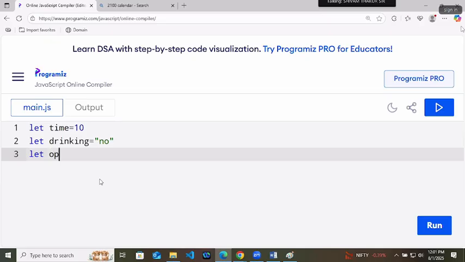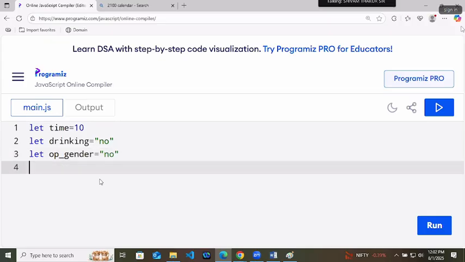Simple. op underscore gender is a variable name. Equals to, again you can give yes or no, or true false, whatever you want. Okay, give no. Yes. Now come back.